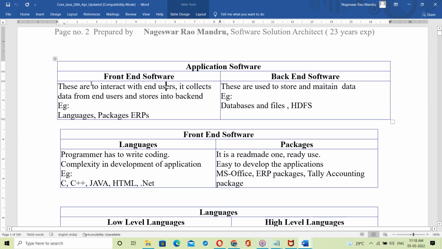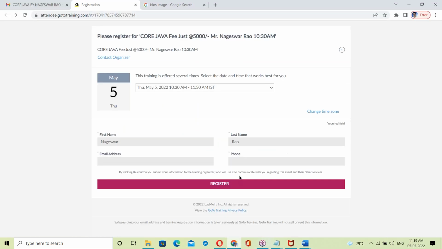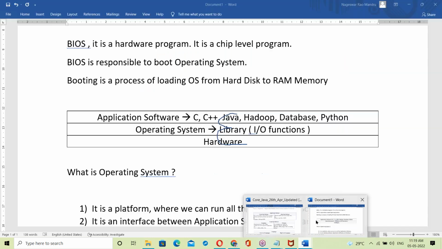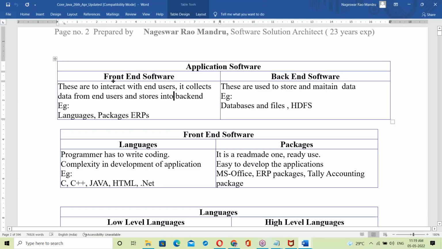Next, front end. See, Java is a front end. These are to interact with end users. It collects data from users and stores it in the backend. Behind this form there is a Java program, JSP. This form is developed in JSP, and JSP is a Java program. So behind this form, a Java program is taking your data, which means Java is a front end.